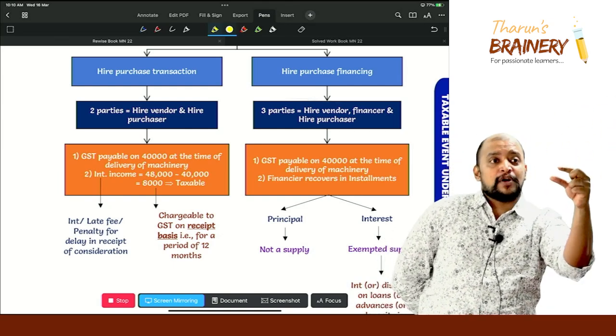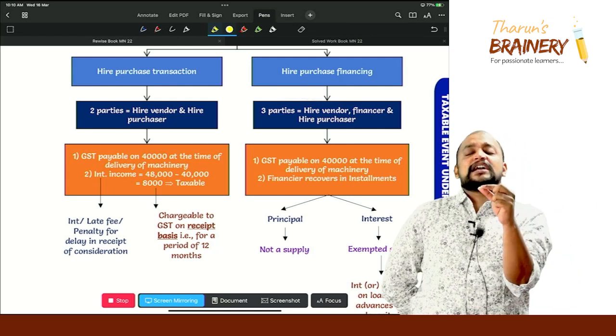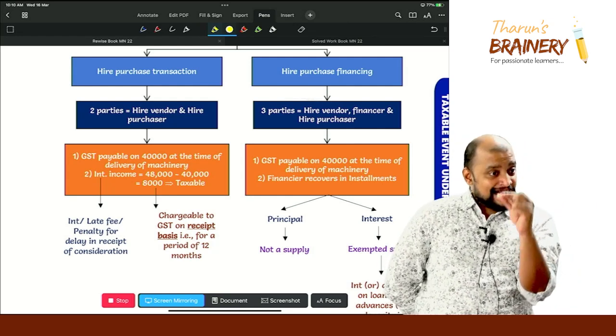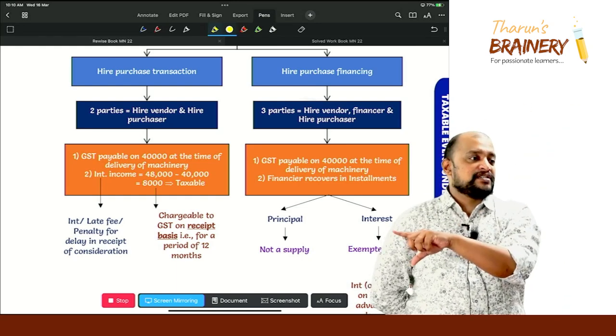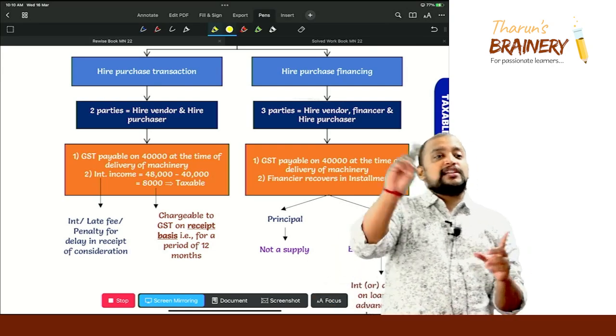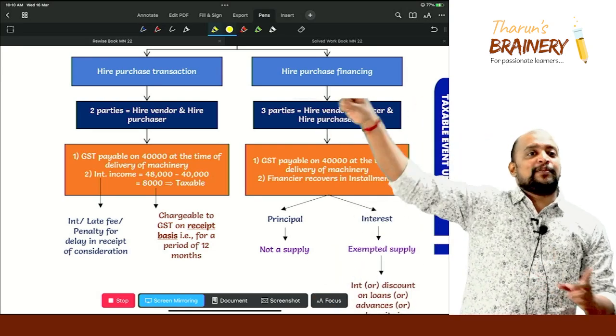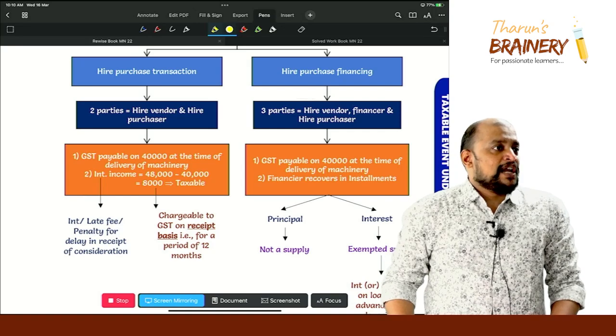But interest income, how much? 8,000. Will that interest income of 8,000 be taxable or not? Yes. That will be taxable on what basis? Accrual basis or receipt basis? Receipt basis. Means that 8,000 you need to divide over 12 months. How will you divide over 12 months?